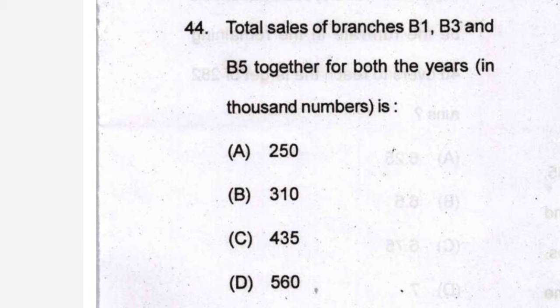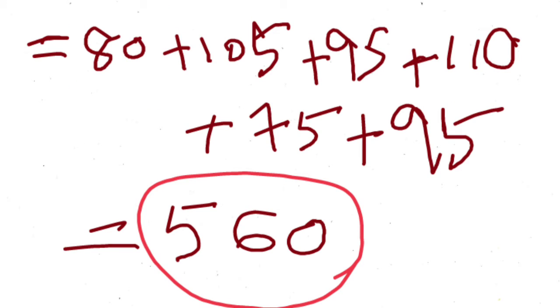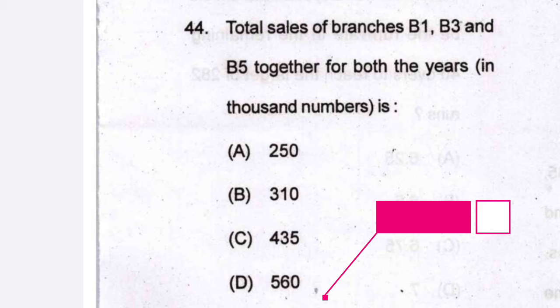Now question number 44, total sales of branches B1, B3 and B5 together for both the years in 1000 numbers is how much? So let's calculate for B1, B3, B5 for both the years. So by adding for both the years for these three branches, the total comes out as 560. So the correct answer is D.